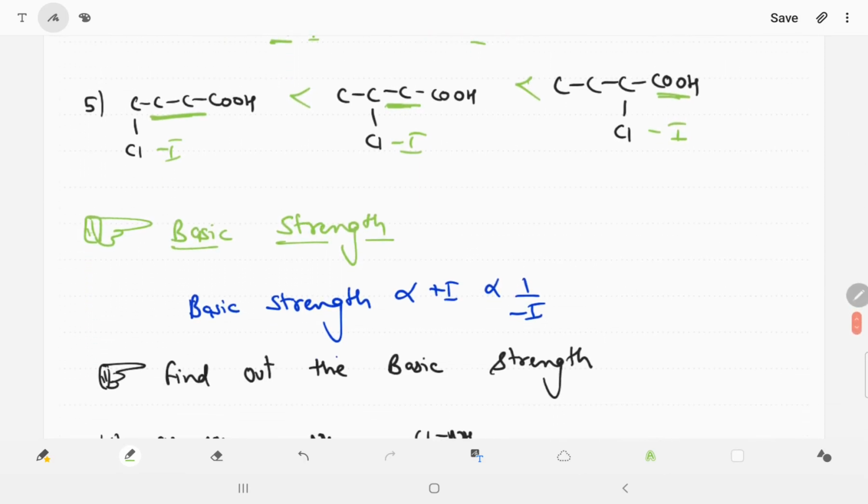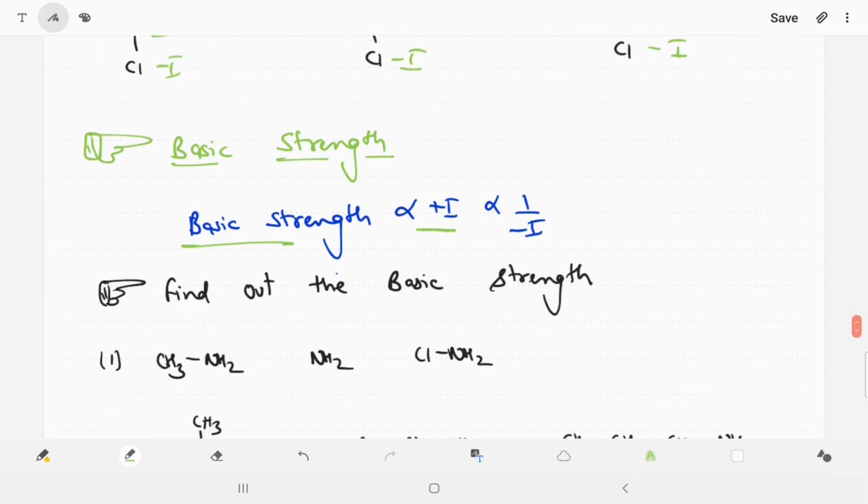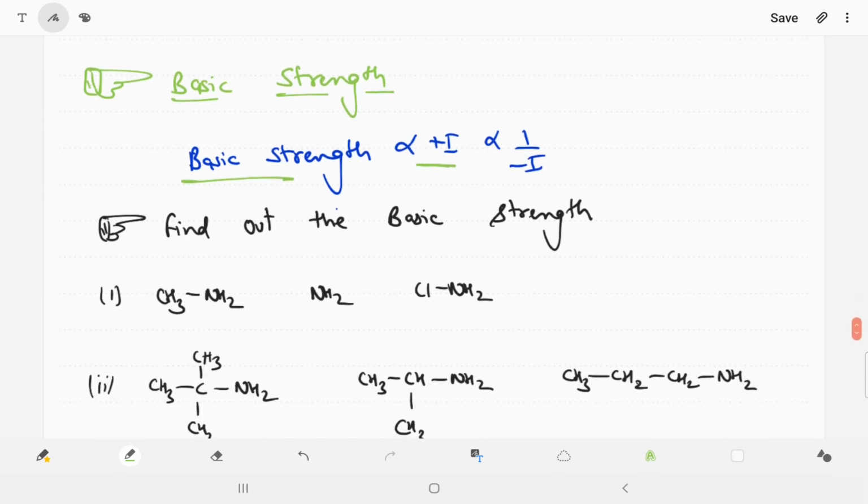Okay, now we go with the basic strength. Basic strength we can say directly: whenever the plus I group increases, basic strength increases, and whenever the minus I group increases, basic strength decreases. Basic strength means donating power. Basic strength means either lone pair donor, or negative charge donor, or electron donor, okay, like this. And this question is always asked in JEE questions, JEE Advanced questions, and NEET questions also, okay.